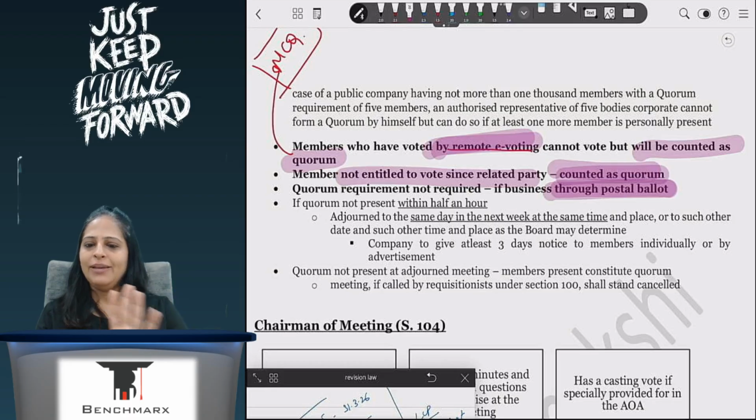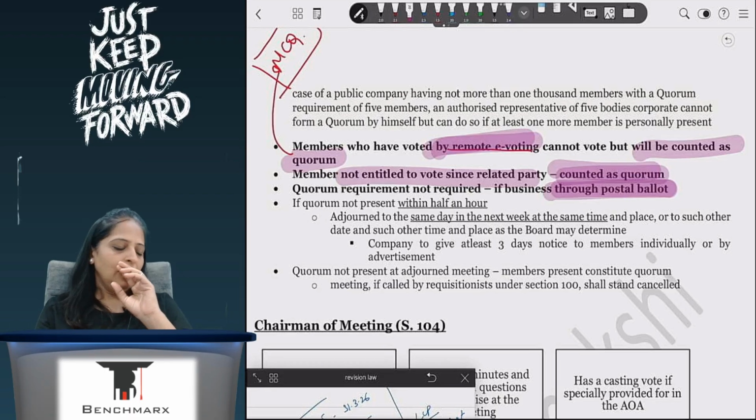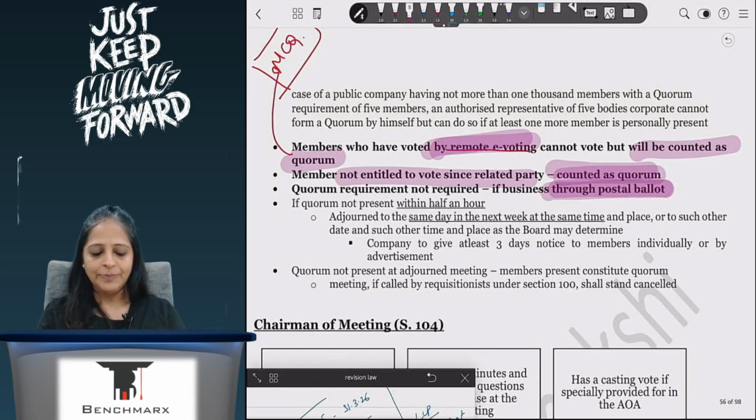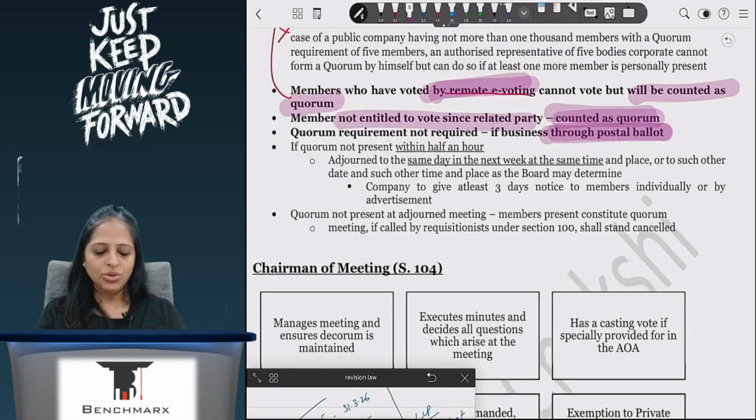Okay, so very important points. If you are not planning to take a printout of this, please ensure that you write it down somewhere, all these points, so that if a question is asked, all of these are things which will be asked to make the paper tricky. So if a question is asked, you should be aware.